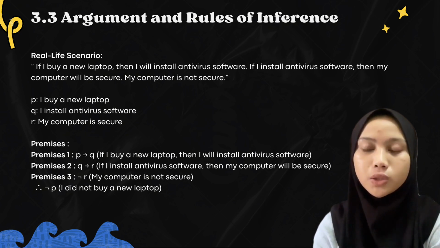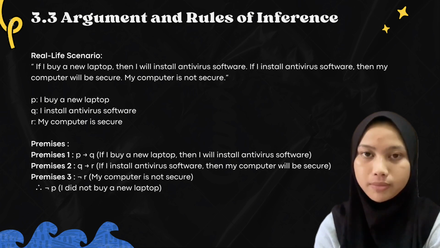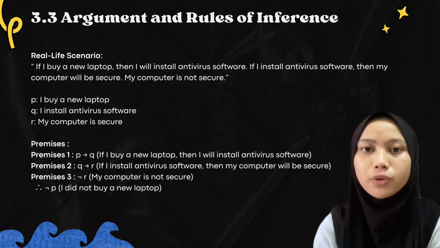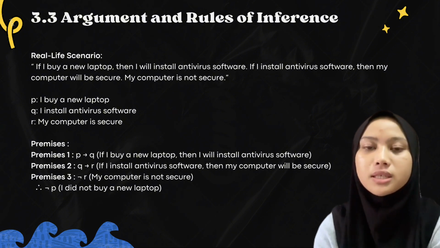We can represent this situation using propositions. P, I buy a new laptop. Q, I install antivirus software. R, my computer is secure. From this, we form the premises. First premise, P implies Q. Second premise, Q implies R. And third premise, negation of R.